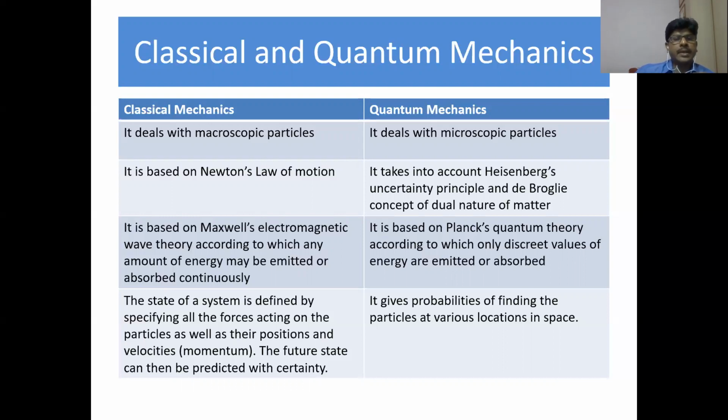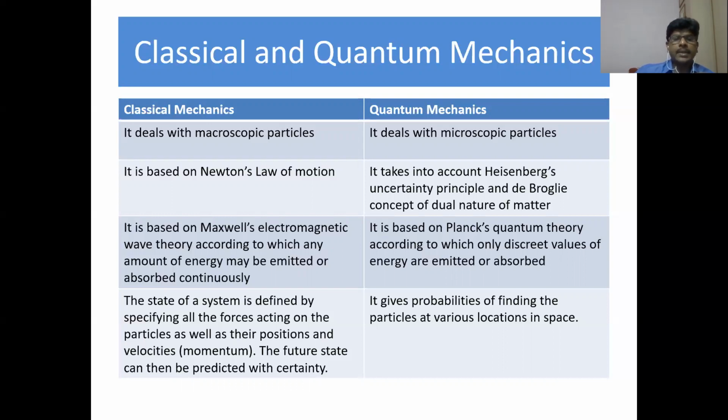We can also see that in classical mechanics, the state of a system is defined by specifying all the forces acting on the particles as well as their position and velocities. The future state can then be predicted with certainty, whereas quantum mechanics gives probabilities of finding the particles at various locations in space.